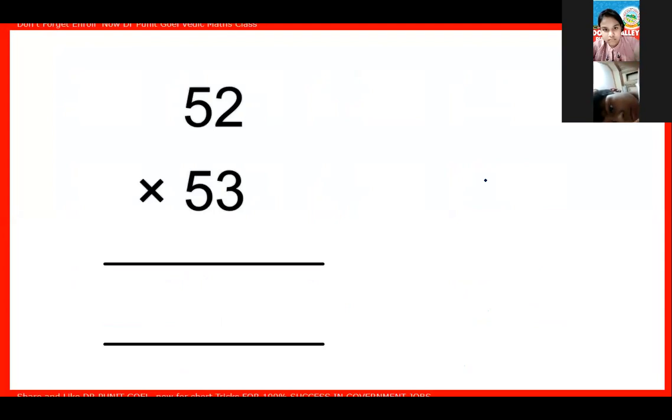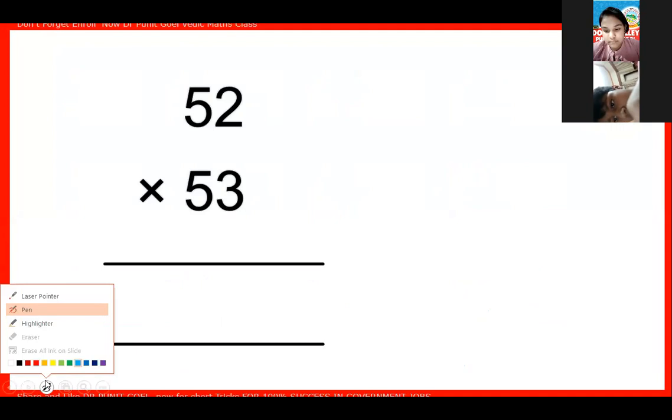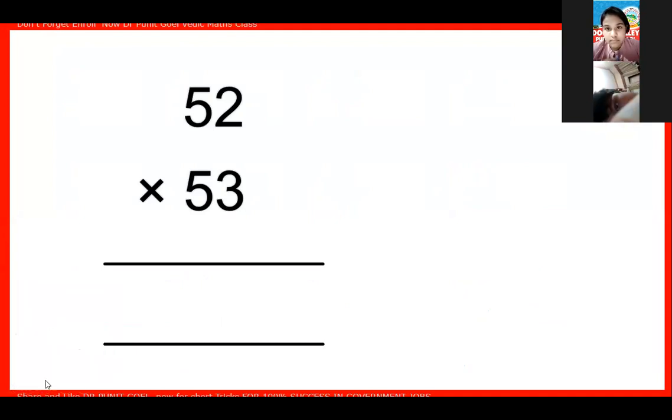Now, what will be here? That is the balance of 50. So I will multiply that by 5. Do it. Everywhere this method will be applied up to 99.